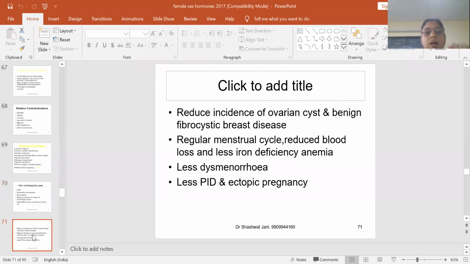Next is reduced incidence of ovarian cyst, less dysmenorrhea, pelvic inflammatory disease, and ectopic pregnancy, when the embryo or the zygote gets implanted at a site other than the uterus. Any irregular menstrual cycle is another use of the oral contraceptives.